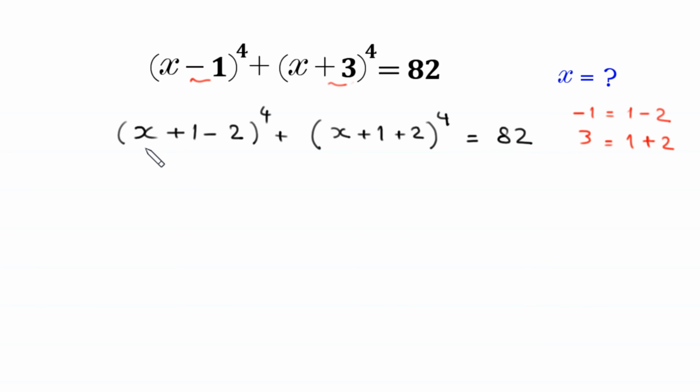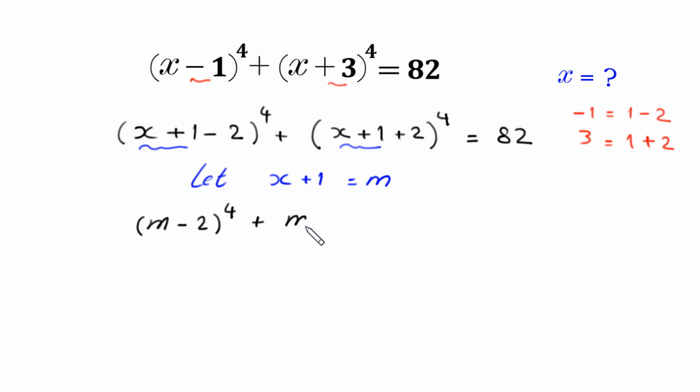Now we suppose that x + 1 is equal to m. So this equation will become (m − 2)^4 + (m + 2)^4 = 82.